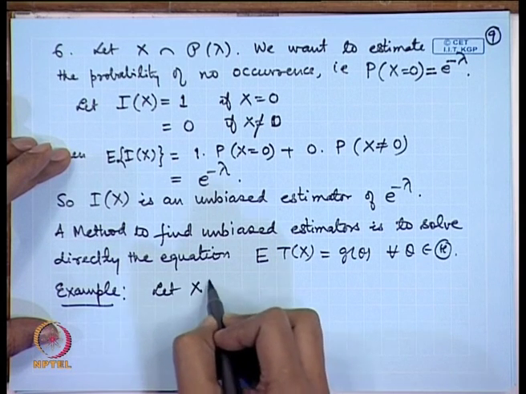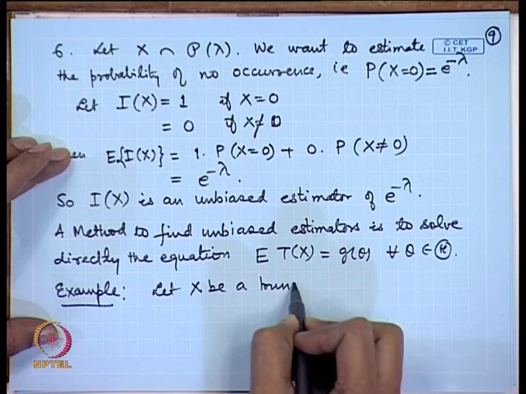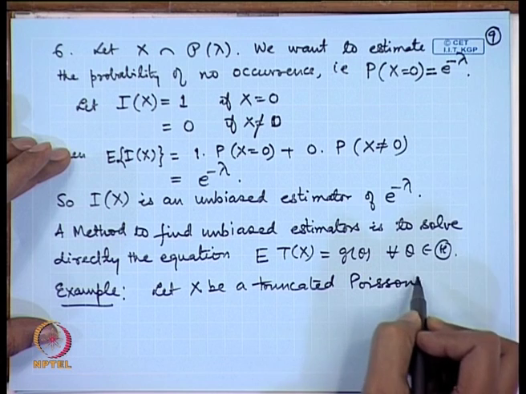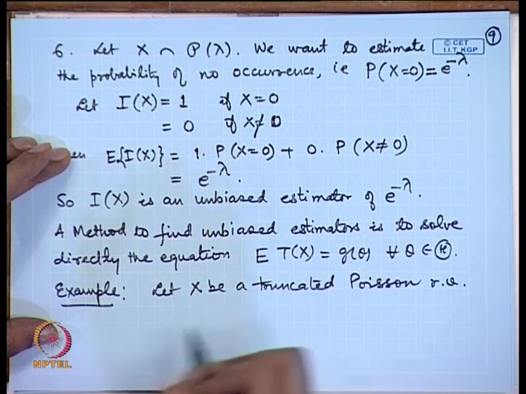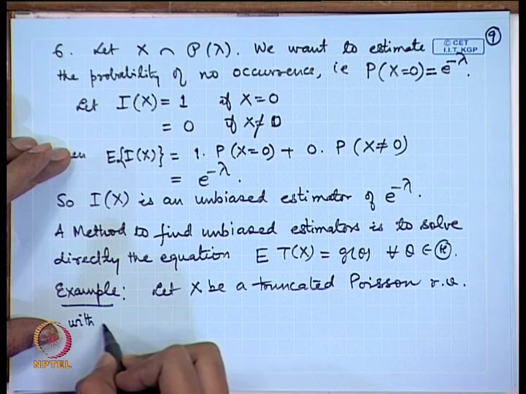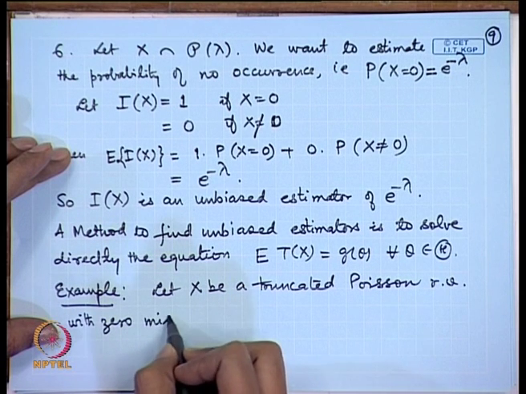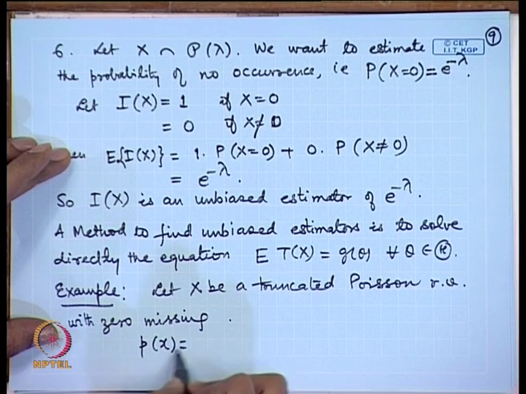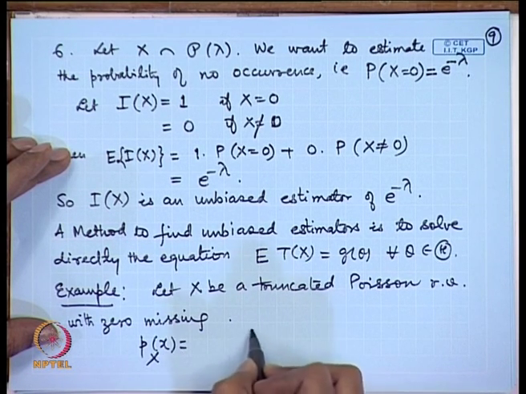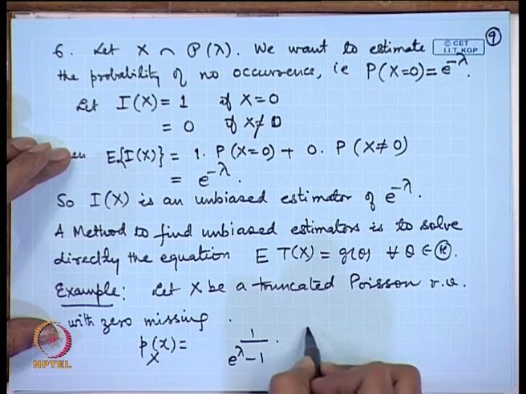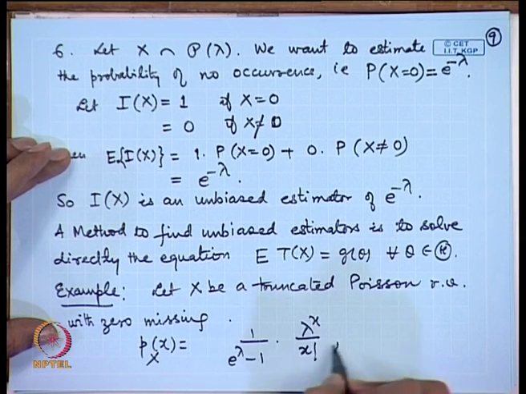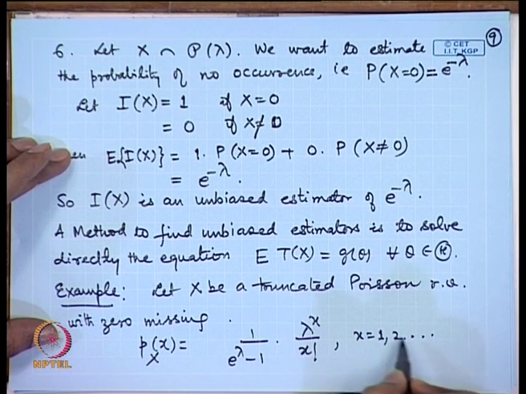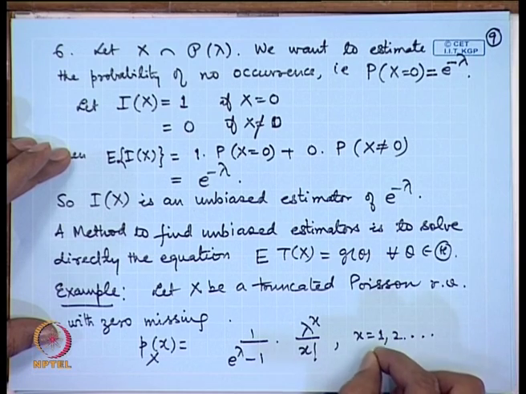Let X be a truncated Poisson random variable with 0 missing. That means the probability mass function is of this form, say 1 by e to the power lambda minus 1, lambda to the power x by x factorial for x equal to 1, 2 and so on. The standard Poisson distribution is x equal to 0, 1, 2 and so on. So, suppose 0 is missing.